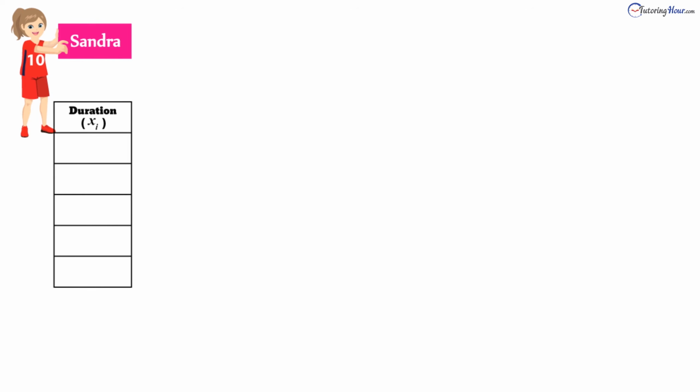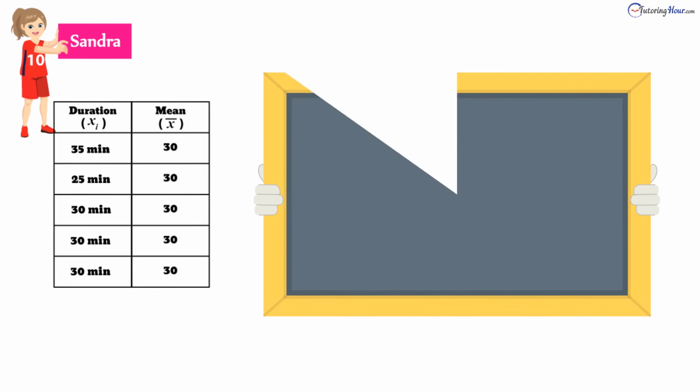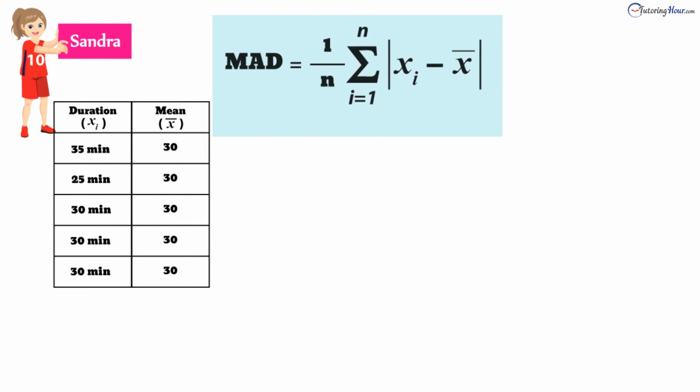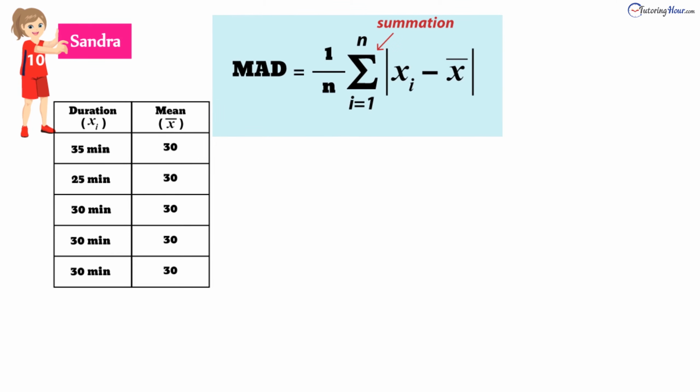Let's move on to Sandra's table of values: 35, 25, 30, 30, and 30 minutes. We'll adopt a more formal way of finding the mean absolute deviation by using the formula. And the formula is, where sigma means to sum up. The vertical bars mean absolute value. Xi is each data point. X bar is the mean or average. N is the number of values. Let's plug the values in the formula.